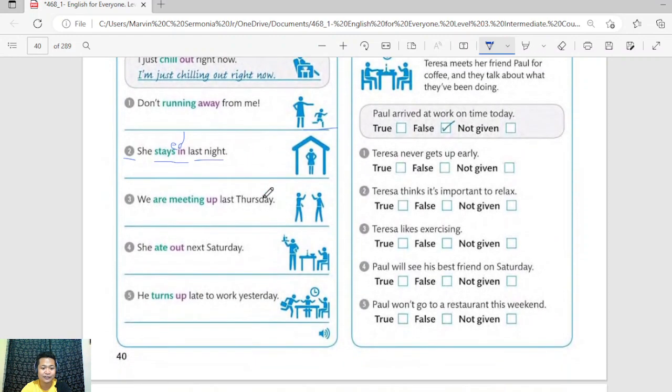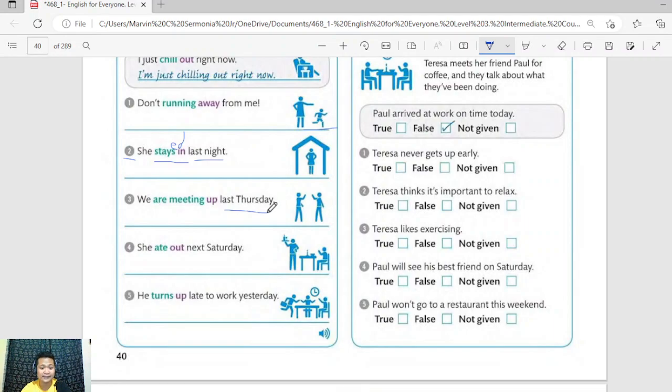All right. Number three, "We are meeting up last Thursday." What is the tense, and what should be the tense here? All right, we have a clue. We have a time reference or a time marker here. We have the words last Thursday, which indicates that the action was finished. It's already done, okay?